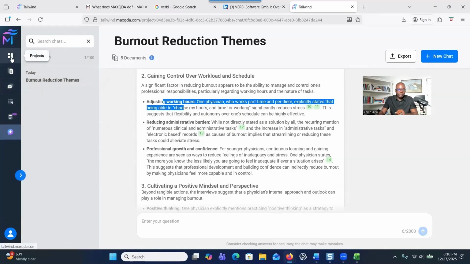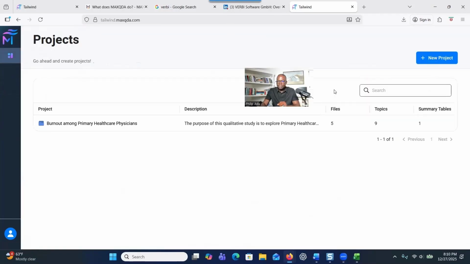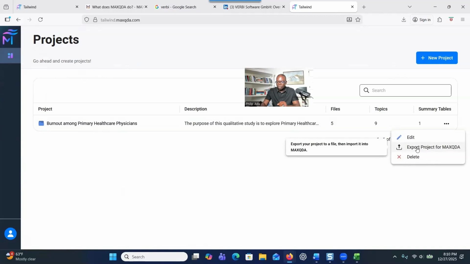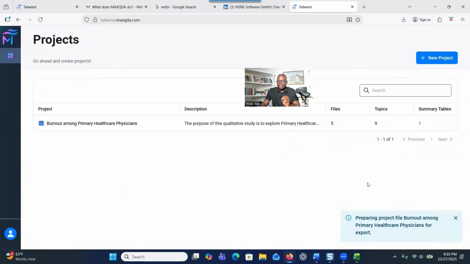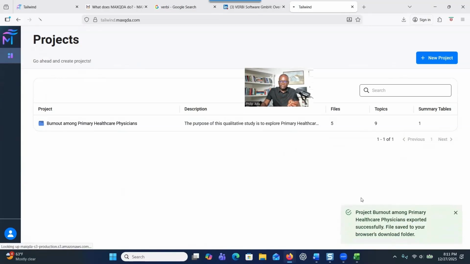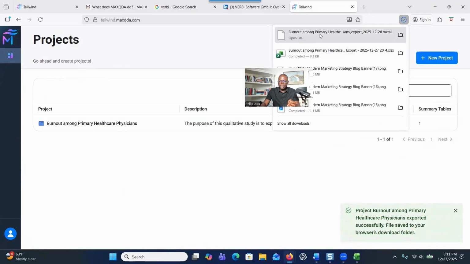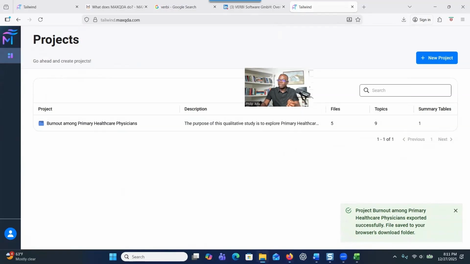You click on projects, right? And you see here, click these three dots here, export project for MAXQDA. You click on that, and then the system will download your project and you'll be able to open the project in MAXQDA. So now it has downloaded, you can see where the information is. Now you can save the information at a place that you want. Let me save it on the desktop.